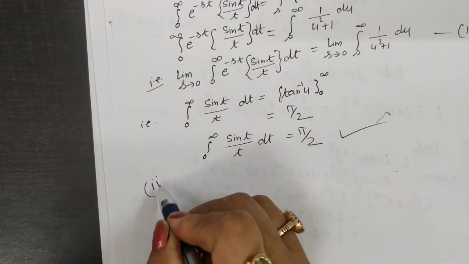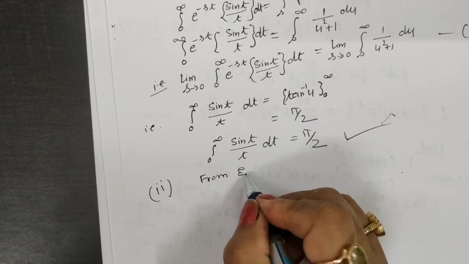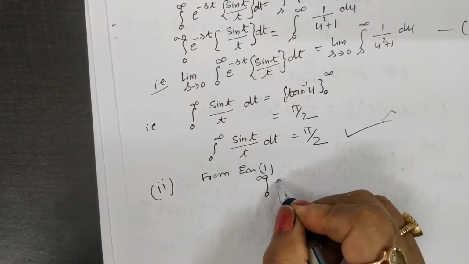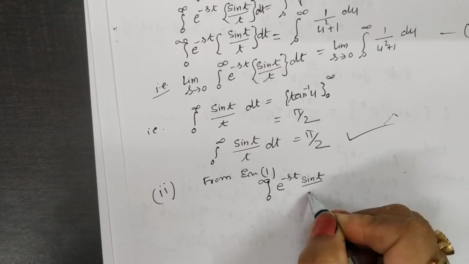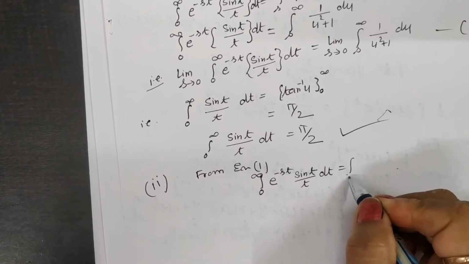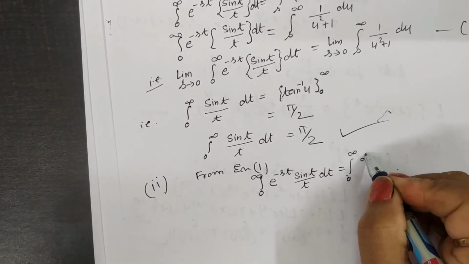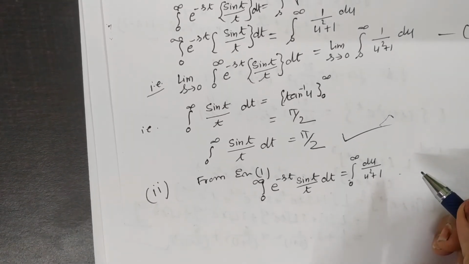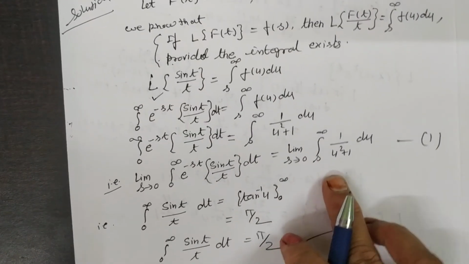From equation 1, the integral from 0 to infinity of e to the power minus st sin t by t dt is equal to the integral of du by u square plus 1, with the limit from s to infinity.